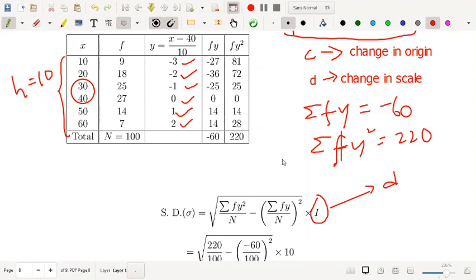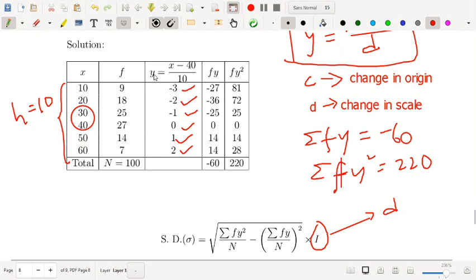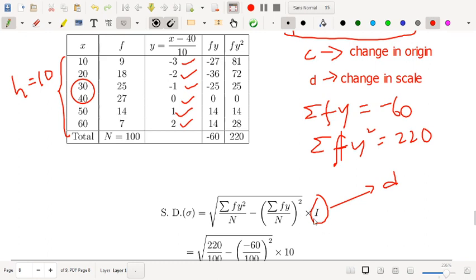Dear students, please note the point that standard deviation depends on the change of scale, but it doesn't depend on the change in origin. So that is why there is a multiplication with change of scale, because you have introduced a new variable y. Your old variable was x and you have used a new variable y.